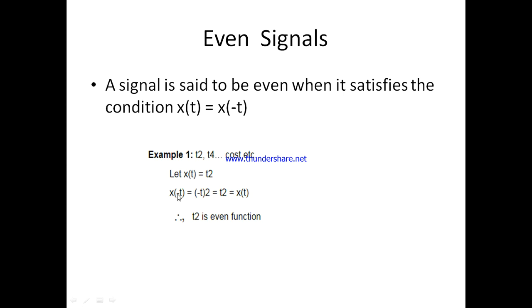Instead of t we write minus t, so minus t whole square gives t square. So we give a negative sign to the time, but it does not change the magnitude of the signal. If there is any change in the time value, it does not change the value of the signal. That is the even signal.